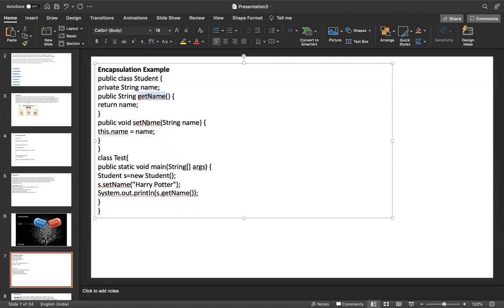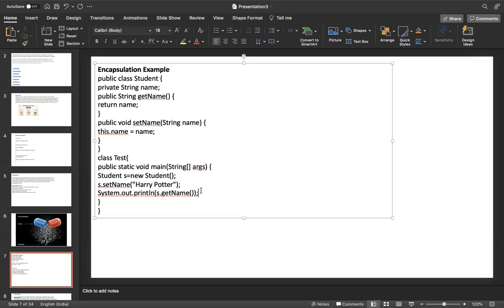You see getName and setName. I will explain how these are accessed. For the Student class, we created one Student object. Then s.setName means we are setting the name for the private field. Once we set that, we are getting the name with getName.